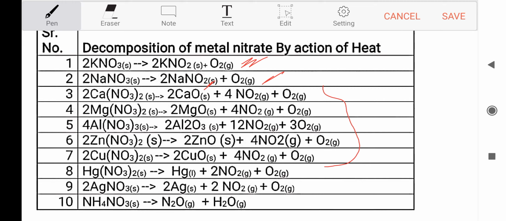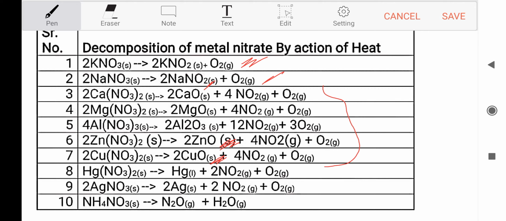Here you have to learn by heart the observation for zinc oxide also. Zinc oxide is an amphoteric oxide, which is yellow when hot and white when cold. Then copper nitrate decomposes to give copper oxide, nitrogen dioxide gas and oxygen gas. Here copper oxide is a basic metal oxide and gives a black color residue.